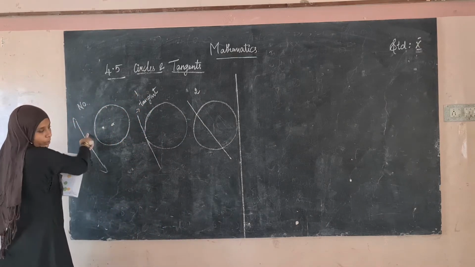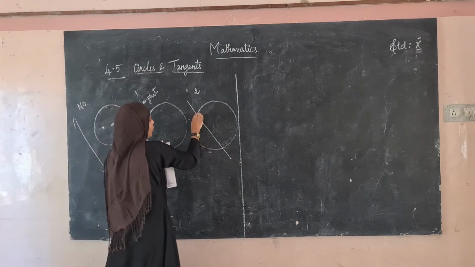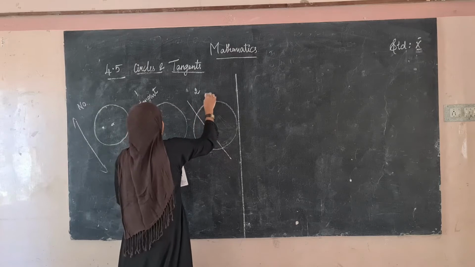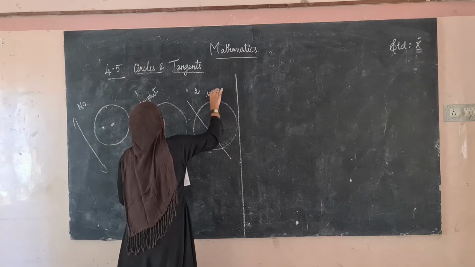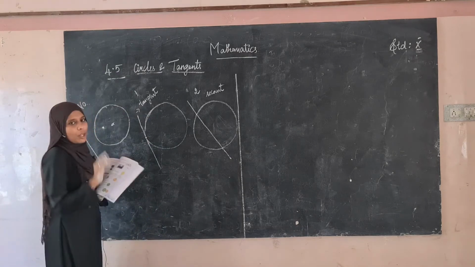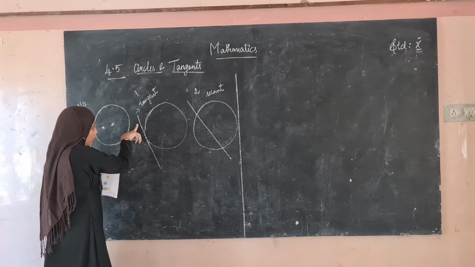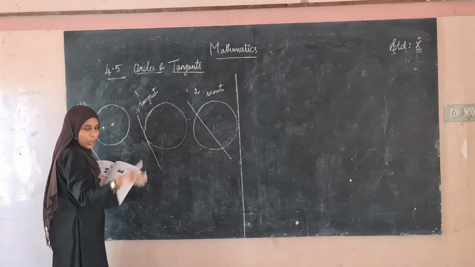There is no point of contact. Here it is only one point of contact, and in this case there are 2 points of contact. This line is said to be the secant line. Okay, this line is said to be the secant line, but the thing we are going to discuss in this subdivision is tangent. That is the line which touches the circle at only one point.